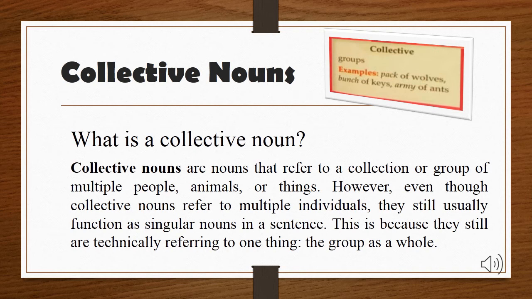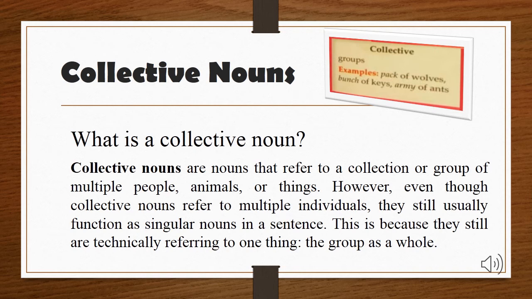Collective nouns are nouns that refer to a collection or group of multiple people, animals, or things. However, even though collective nouns refer to multiple individuals, they still usually function as singular nouns in a sentence. This is because they are technically referring to one thing, the group as a whole.